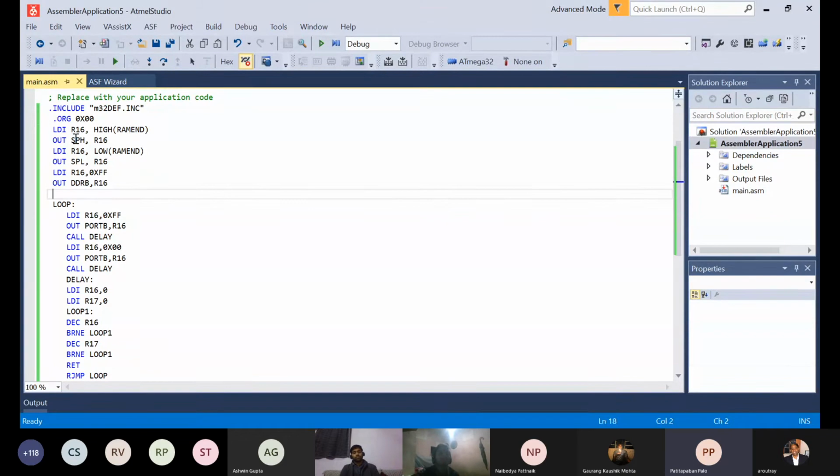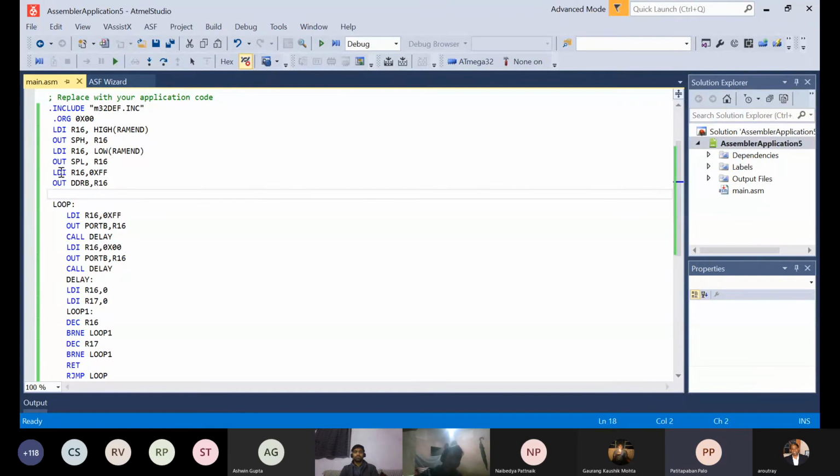That is output. Out SPH, R16 means it uses the SPH register and takes the value of R16 and gives the output. And again we are loading R16 with the low RAM end value and giving the output to SPL. Then this is the default value of port A or port B that we are going to set. So if you have chosen 0xFF, by default the ports are going to stay high when they are active.